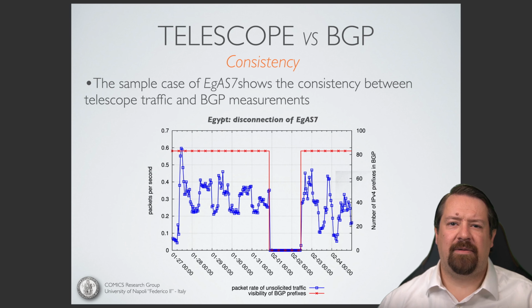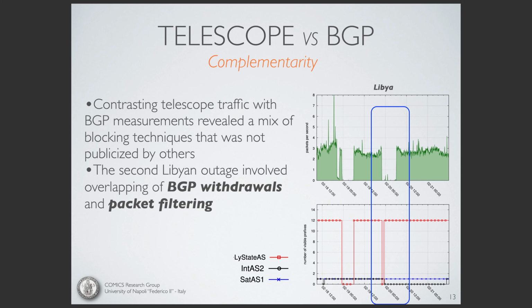Overlaying the BGP advertisement measurements with the telescope measurements, we see that they align exactly in the case of this Egyptian AS. However, in the case of Libya, we can see that these measurements are complementary, because in the highlighted section, we have the BGP routes being withdrawn, but then returned shortly afterwards. However, at the data plane, clearly the outage lasted much longer. So here it's showing us two different techniques being used. One at the control plane, BGP, and one at the data plane, packet filtering.